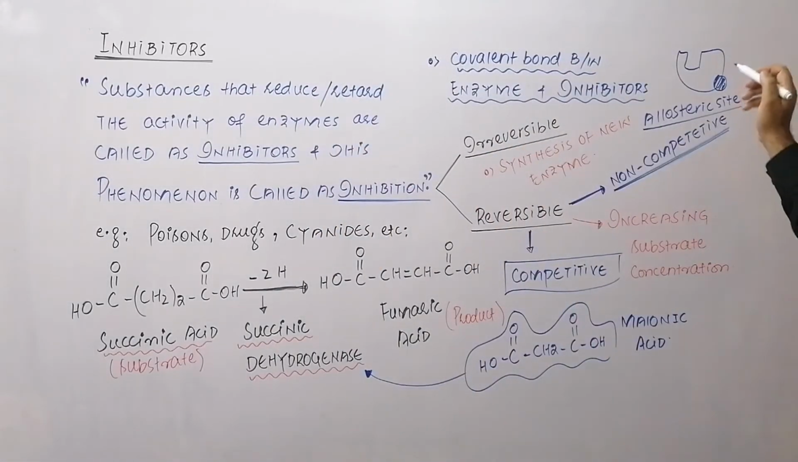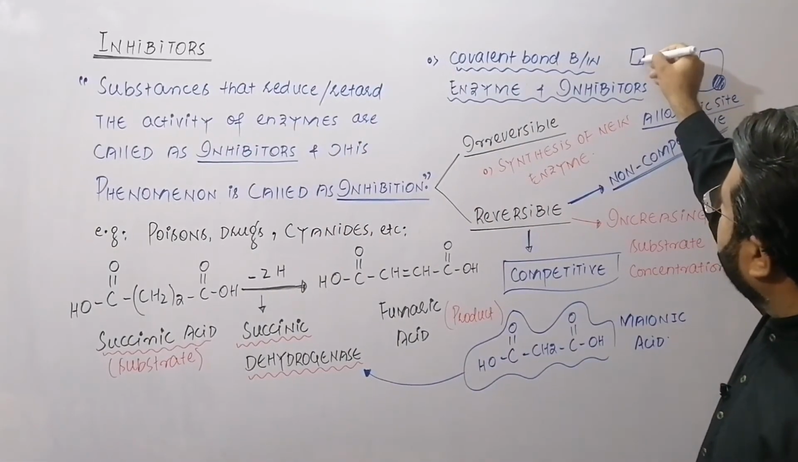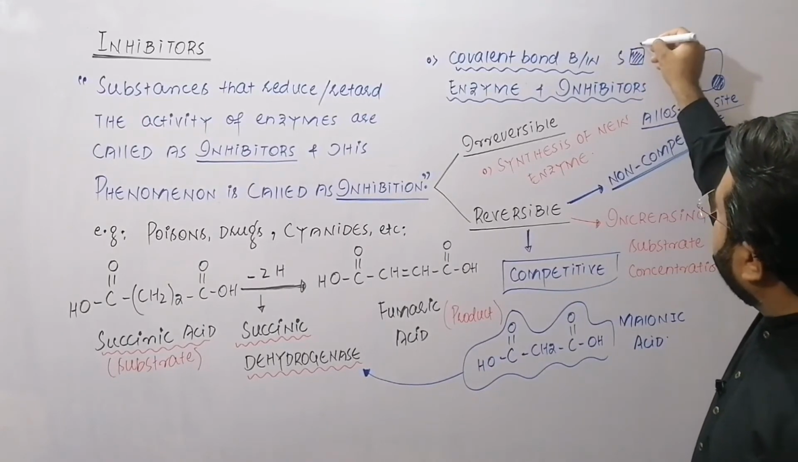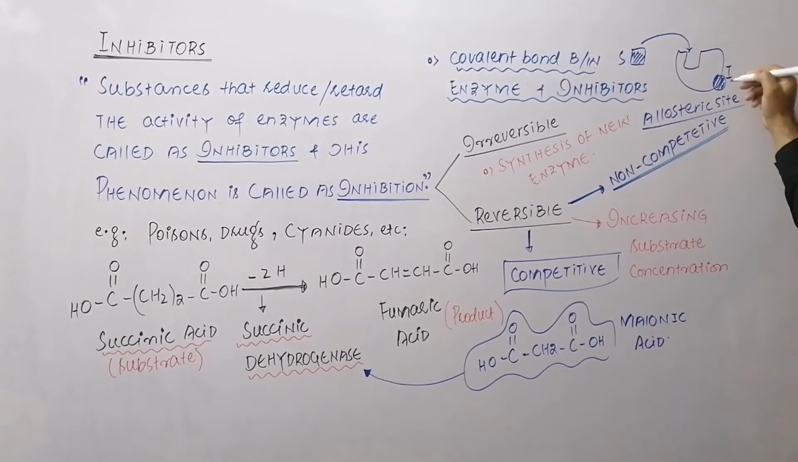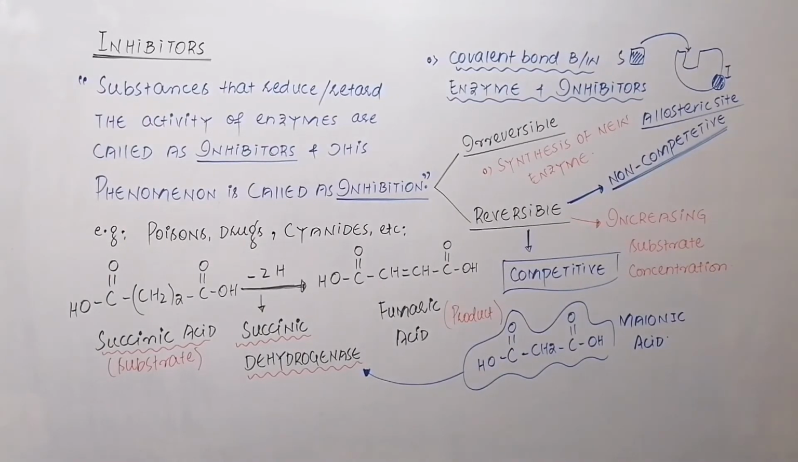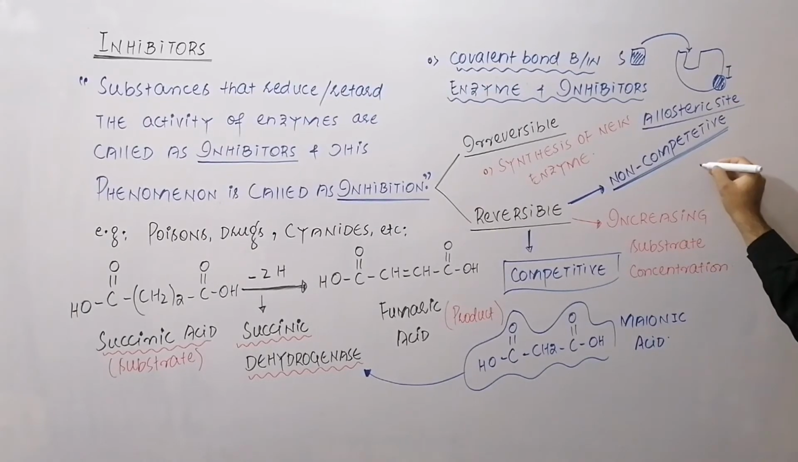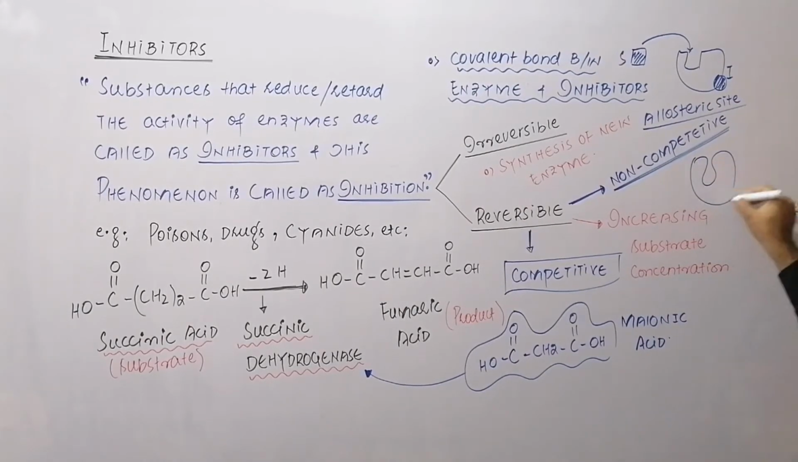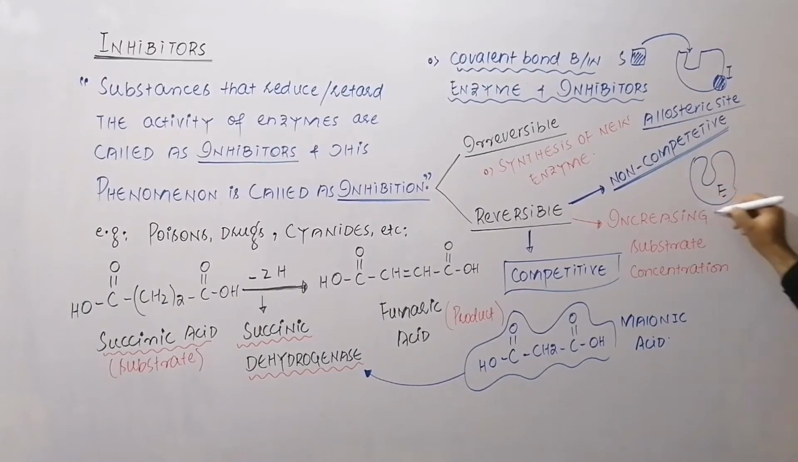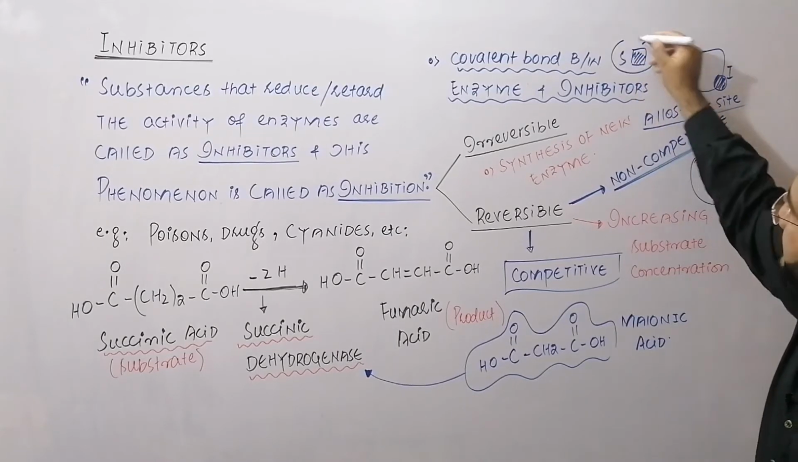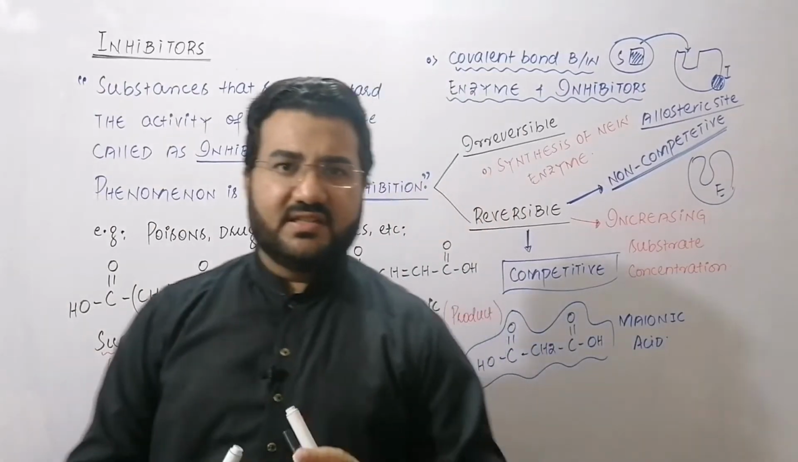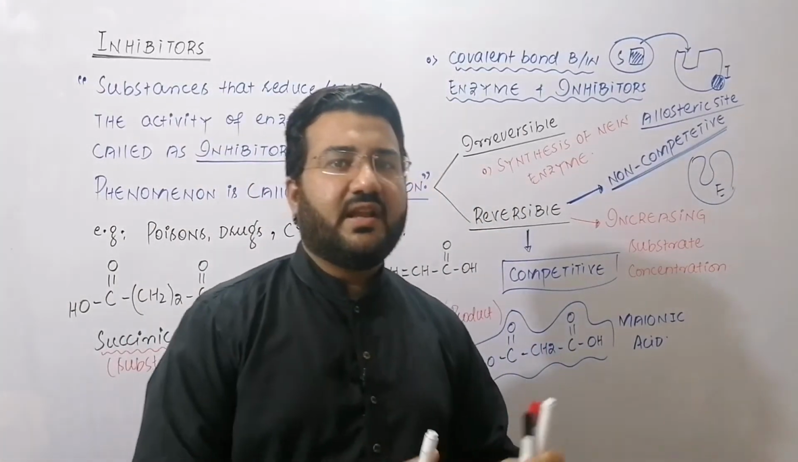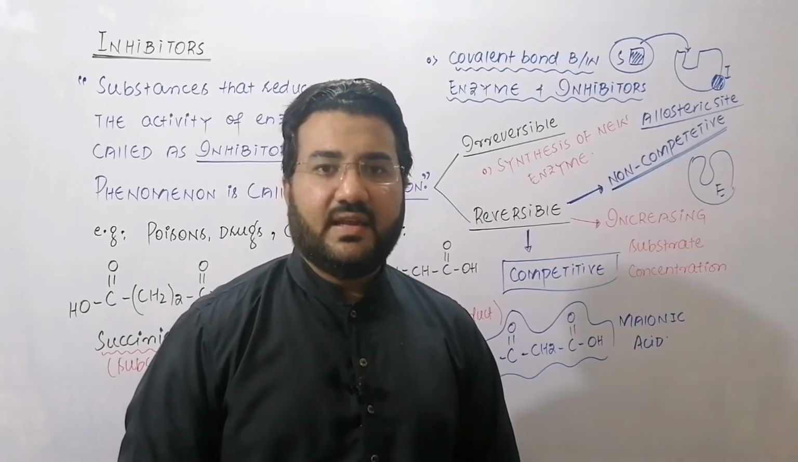For example, if the original substrate of this enzyme has a shape something like this, then this substrate can easily adjust in this active site. But once the inhibitor is attached at the allosteric site, the structure of the enzyme will be changed, something like this. Now the structure of the enzyme becomes like this, and now this original substrate cannot even attach with this enzyme, because the structure of the enzyme is changed in such a way that the original substrate cannot fit itself into the active site of the enzyme.